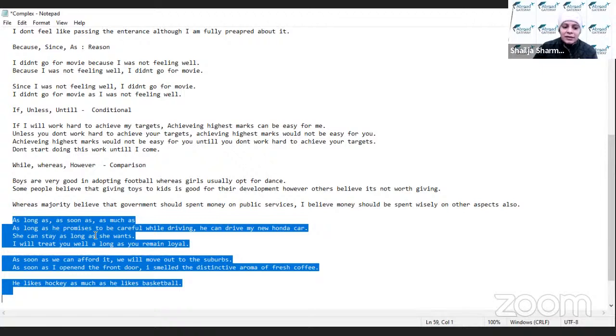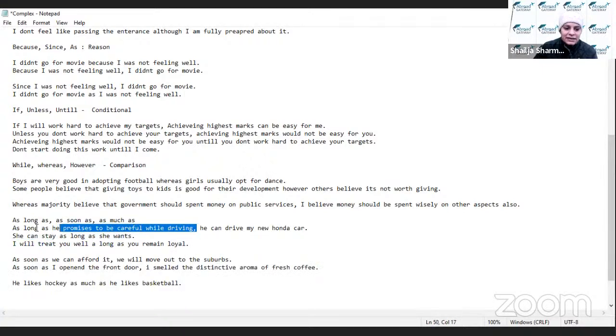As long as he promises to be careful while driving. अब इसका क्या मतलब बना इस सेंटेंस का? As long as he promises to be careful while driving, जब तक वो ये प्रॉमिस करेगा सेफ ड्राइविंग करने के लिए, he can drive my new Honda car. तो वो कर सकता है, मतलब जब तक वो प्रॉमिस करेगा, जब वो प्रॉमिस तोड़ देगा, surely he won't get my car, but जब तक वो प्रॉमिस करेगा he can use my car, right.